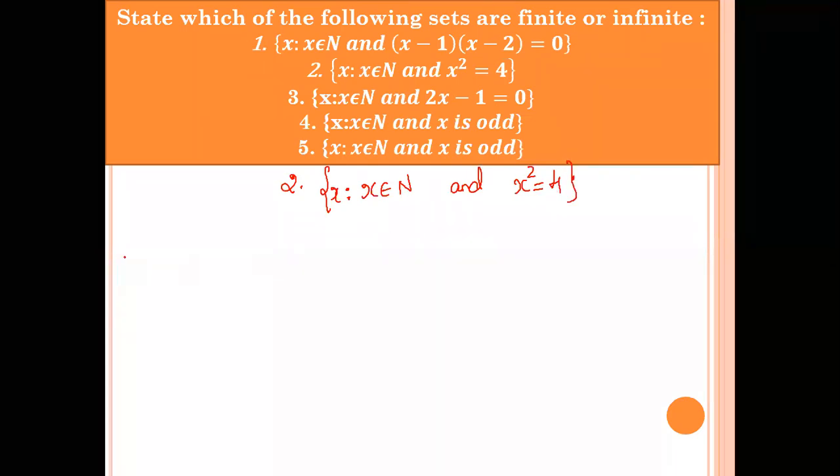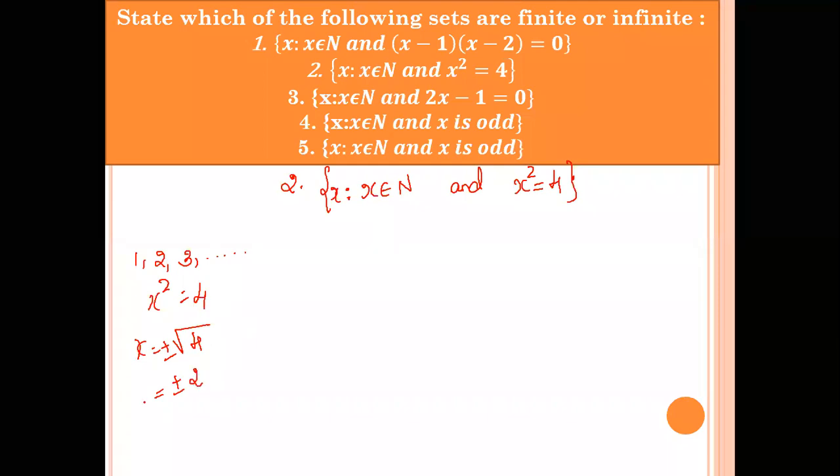So you have to include only natural numbers. Natural numbers start from 1, 2, 3 and it goes on. But which natural number? It should satisfy this equation. x square is equal to 4 implies x is equal to plus or minus square root of 4. What is the square root of 4?